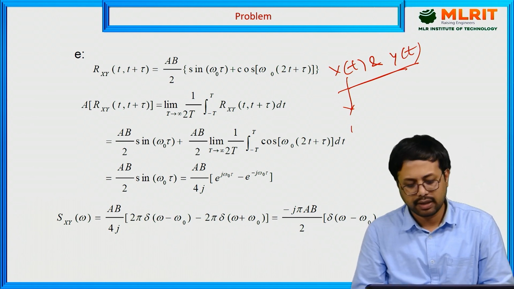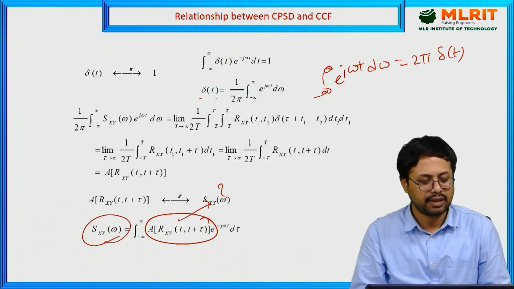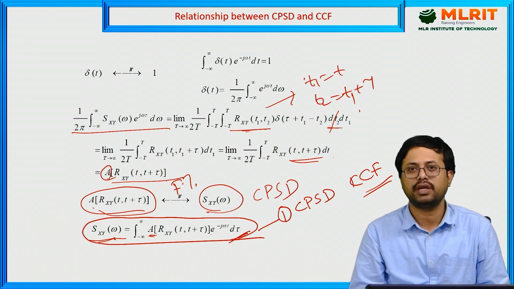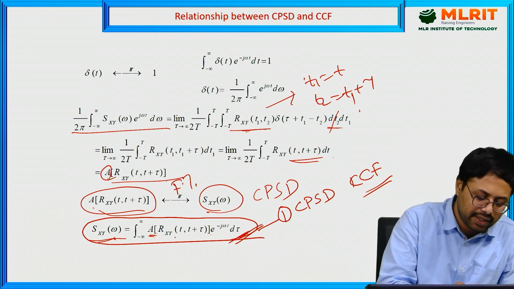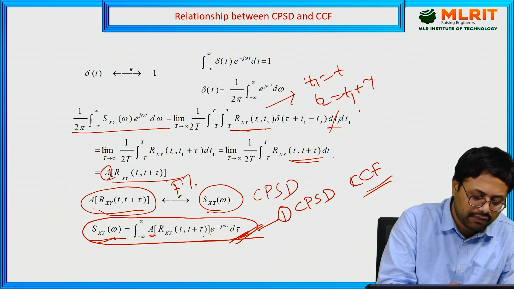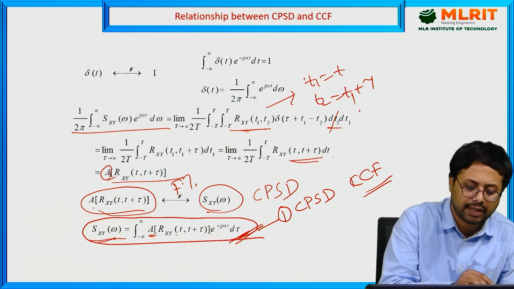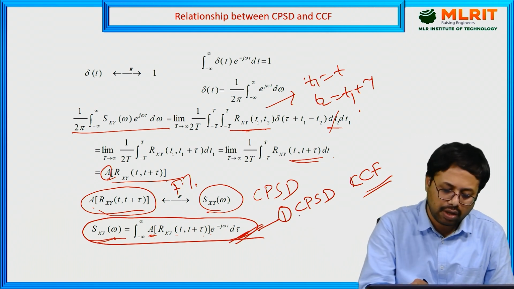These are some of the problems related to this session. We already discussed the relationship between cross power spectral density and cross correlation function. This is the relation: the time average of the cross correlation function and the cross power spectral density form a Fourier transform pair. This is one of the important relations to solve the cross power spectral density.